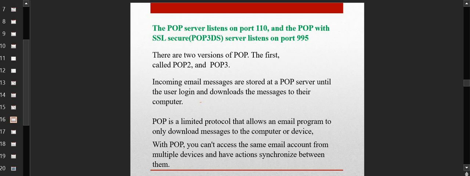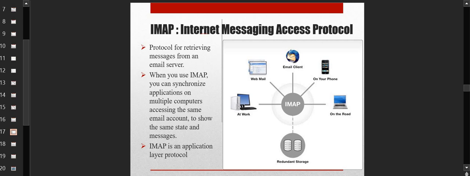So the Gmail which you are accessing is not using the POP protocol, because you are able to log into your Gmail account through multiple devices, right? So that is the protocol which is called the IMAP protocol, which helps you to log in to your email account through different devices also. And this is called the Internet Messaging Access Protocol.